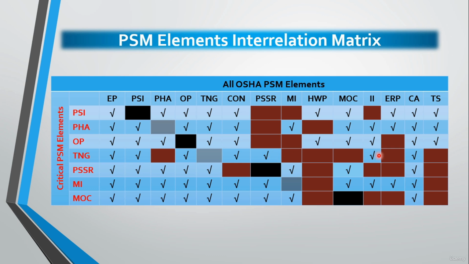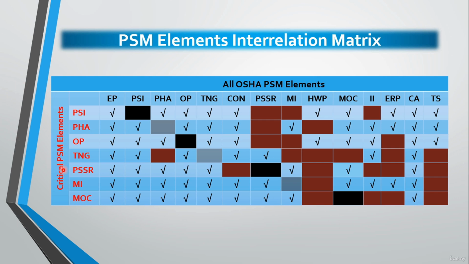Okay? And regarding the interrelation between the training and incident investigation, we will find that the findings of incident investigation may lead to a change to the training content and increasing the frequency of refresher training, of course. And also, plant personnel should be trained in the lessons learned from the investigations, of course. And at last, regarding the interrelation between training and compliance audit, we will find that training-related information and documentation should be assessed during the auditing phase.